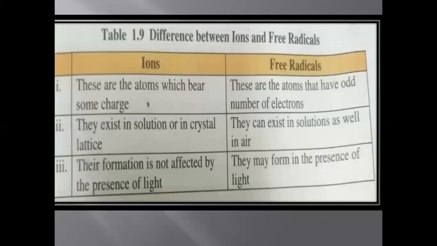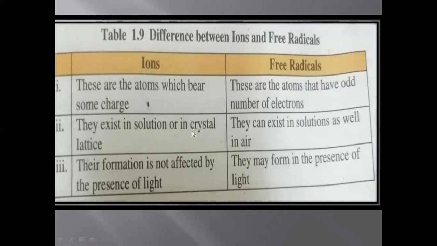Differentiate between ions and free radical. Ions are the atoms which bear some charges. I told you they may be anion or cation, so they will have positive or negative charge. Free radicals are the atoms that have an odd number of electrons, and they can exist in air. Ions always exist in solution form or in crystal, that means in solids.